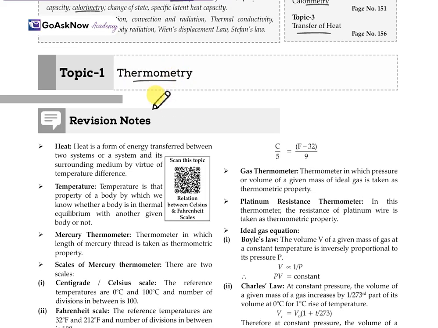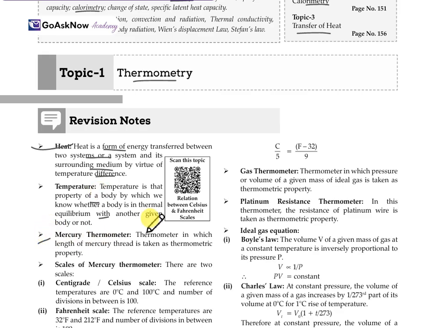Here, firstly, we'll go through the terms related to this topic: heat, temperature, mercury thermometer, scales, Celsius scale or centigrade, Fahrenheit scale, etc. Firstly, heat. What is heat? Heat is a form of energy transferred between two systems, or between a system and its surrounding medium, by virtue of a temperature difference. Temperature is the property of a body by which we know whether it is in thermal equilibrium with another given body.